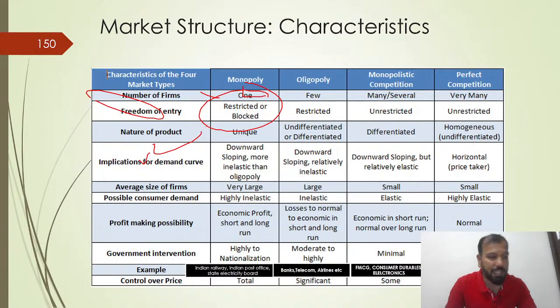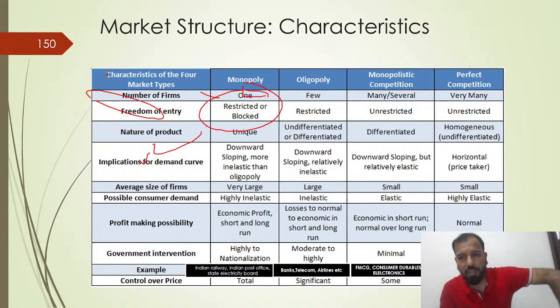Monopolistic is very elastic, and perfect competition is highly elastic. And in terms of profit-making possibilities, there is economic profit in the short and long run, losses to normal to economic in the short run, economic in the short and normal. You have to understand the example in each and every categorization of the market structure.